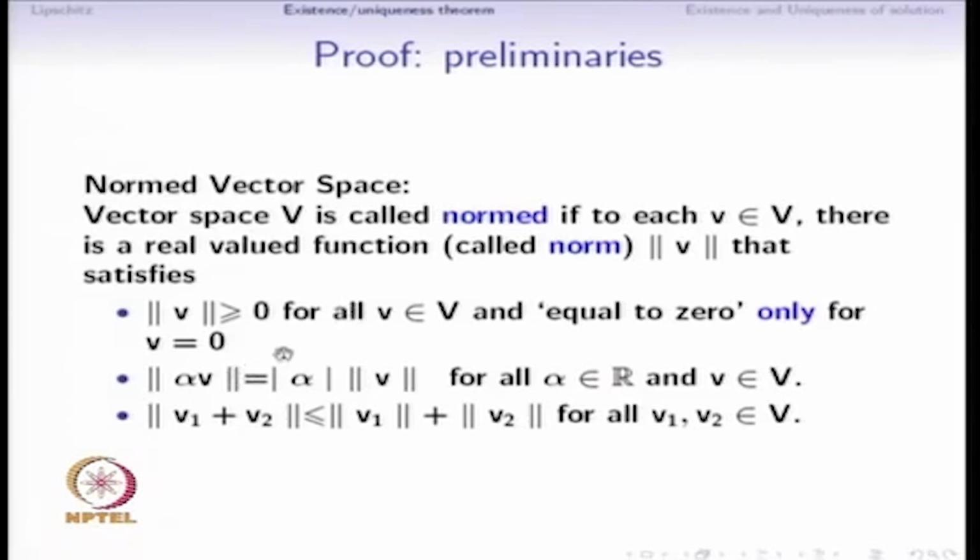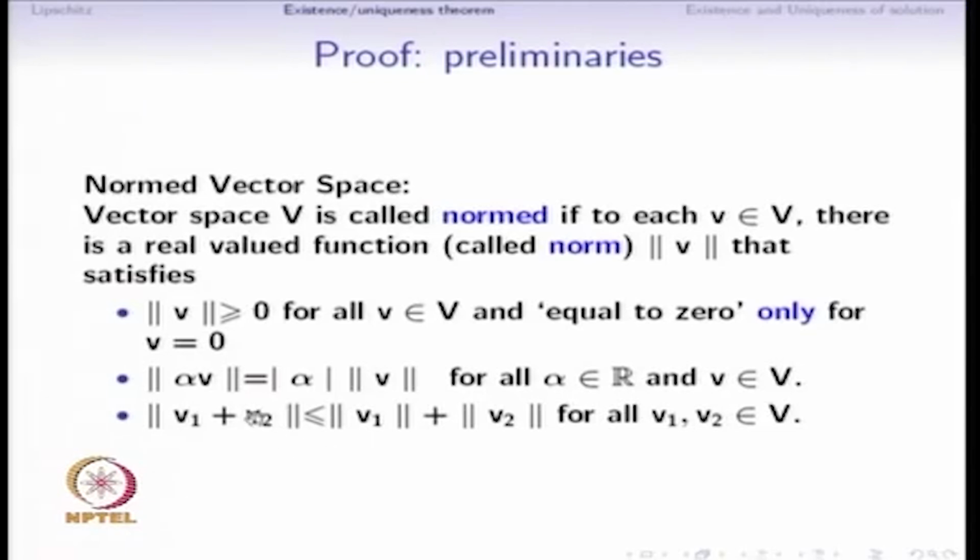Another condition that is required is, if we scale the vector v by a constant alpha, then the norm also gets scaled by that same number alpha if alpha is positive, and the absolute value of alpha in general. So for any real number alpha and a vector v, this equality has to be satisfied. And finally the triangular inequality is required to be satisfied.